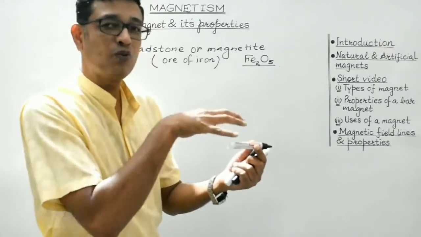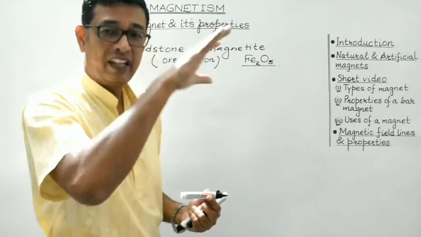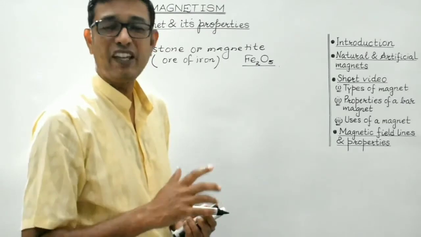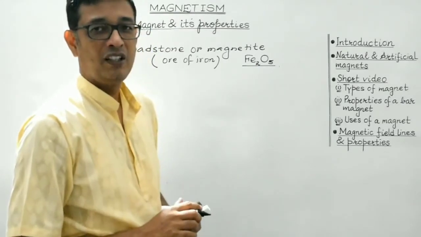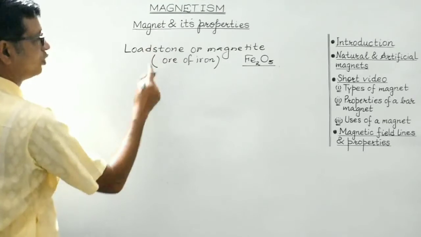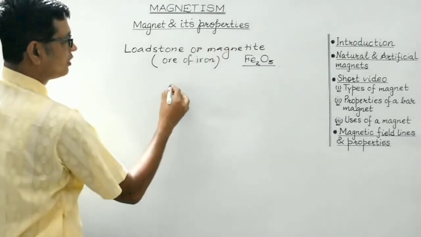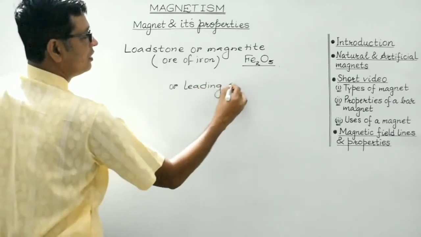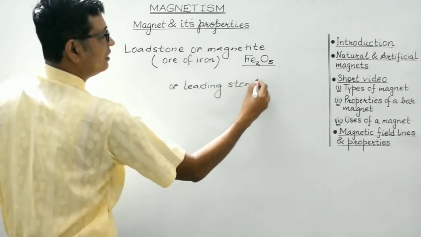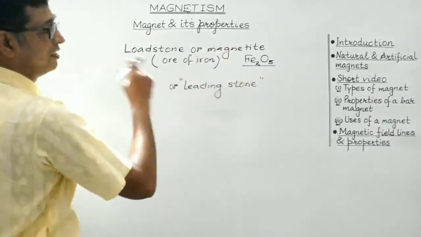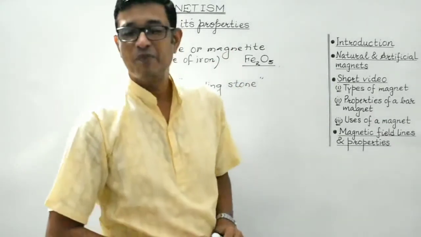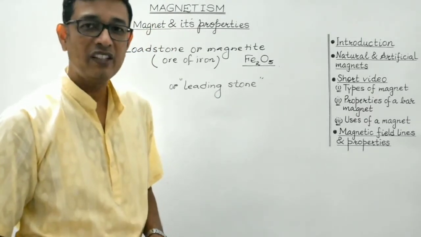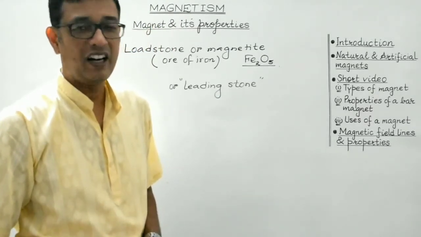This concept was used in ancient times as a navigational aid, for navigation purposes. That is the reason why lodestone is also known as magnetite, or leading stone. So these are the natural magnets: lodestone, that is magnetite, which is the naturally occurring ore of iron.